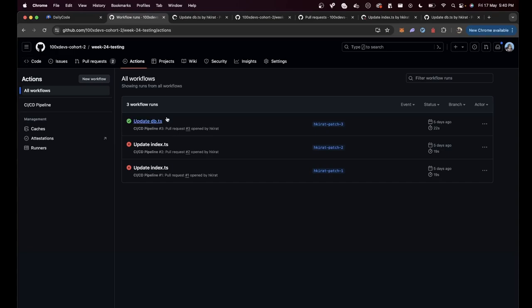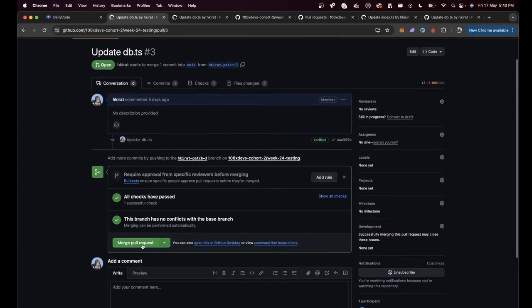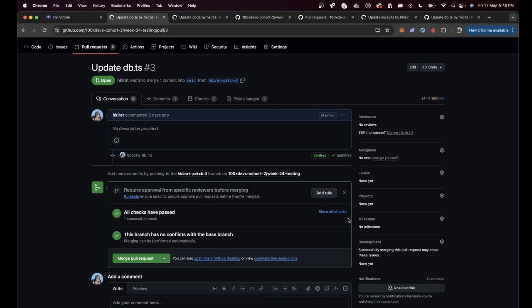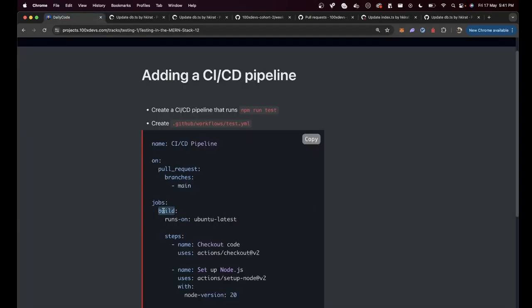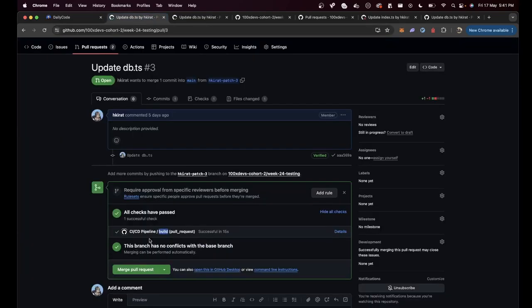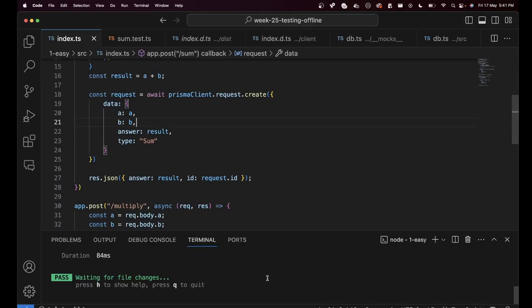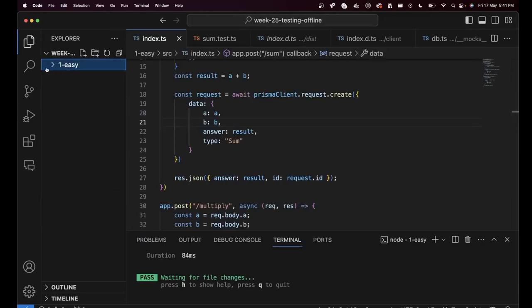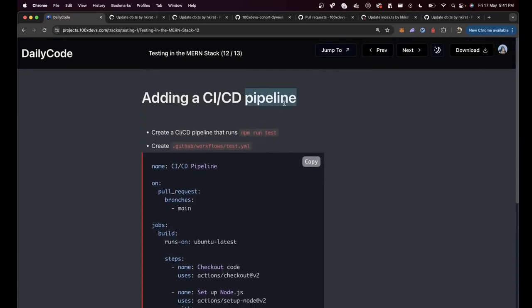And our code is being tested even before it merges. I have not yet merged this pull request. Even before that, I can see the checks have succeeded. This should be called test. I had written build over here, which is why you see build over here, but ideally this should be called test. That is how you add a CI/CD pipeline. It will look very similar for the code that I'm currently writing, only since I do have a 1-easy folder here, I will just have to replace the working directory here with 1-easy. That's how you add a CI/CD pipeline.